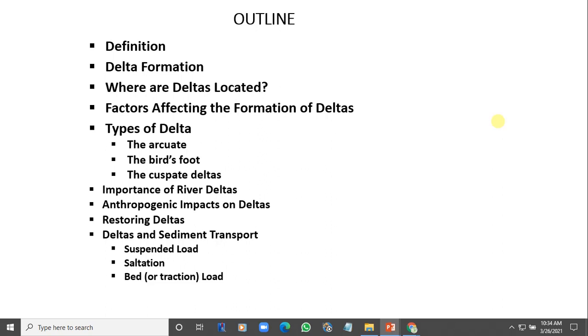Unfortunately, the NDDC is a milk cow for a lot of politicians. So deltas, even though they do not cover much of the actual land area, are host to many resources that human beings and animals rely on.